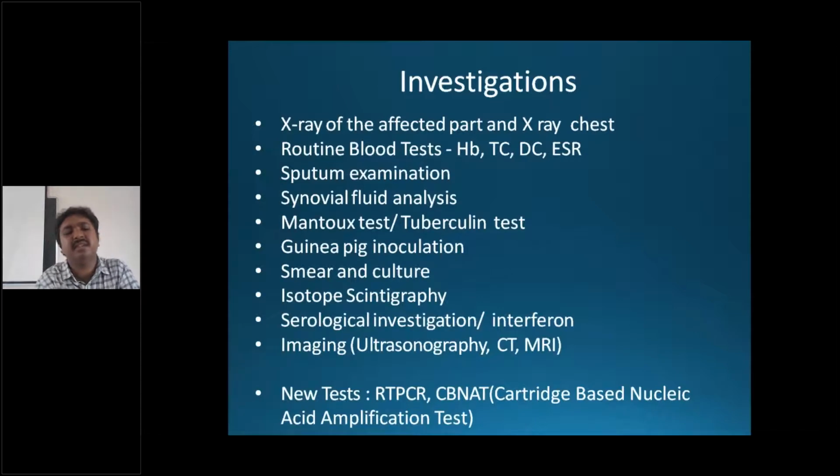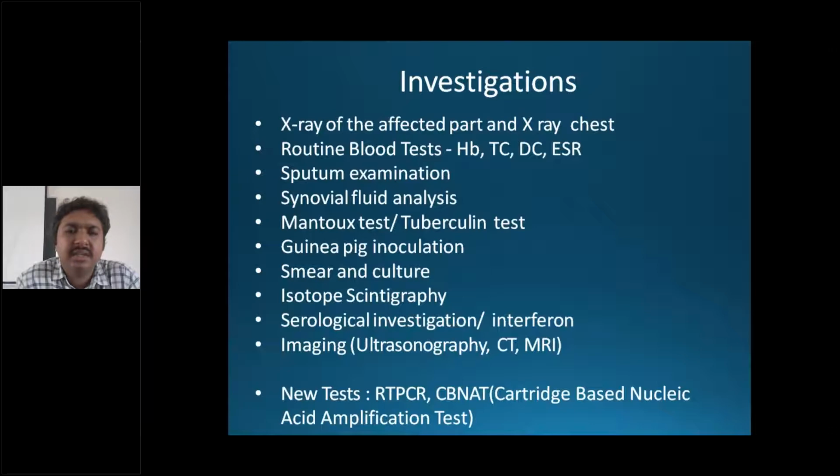Imaging is one investigation where, before you intervene, you can document the disease process and also know the extent of the disease process. MRI is the gold standard for bone and joint tuberculosis. You can also do an ultrasound to see if any viscera are being affected.